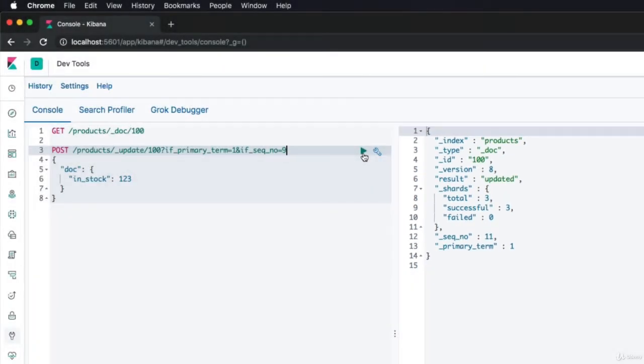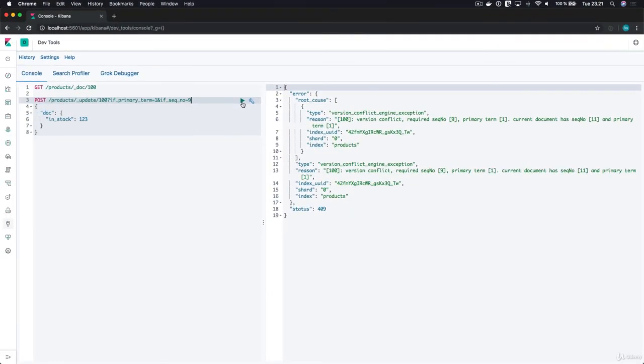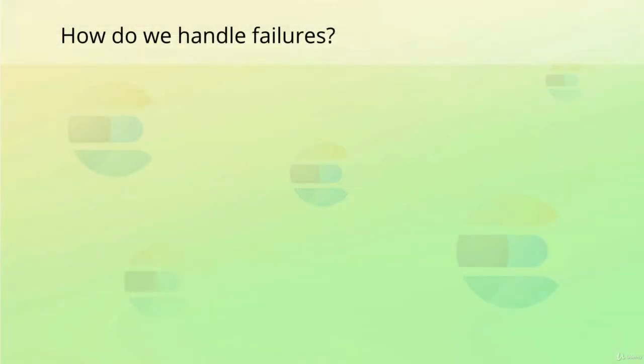Let's run the query again without updating the sequence number, just to demonstrate that this won't work. This time we get an error, stating that the combination of the primary term and sequence number does not match. It was of course ourselves who updated the document in this case, but the same would happen in the scenario that you saw a few moments ago. Using this technique therefore prevents the concurrency issue where a document has been updated between it being retrieved and updated.